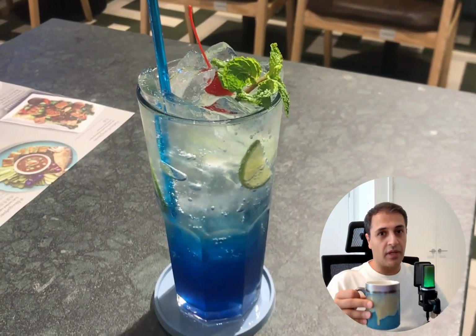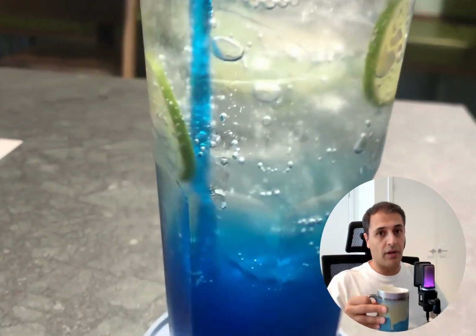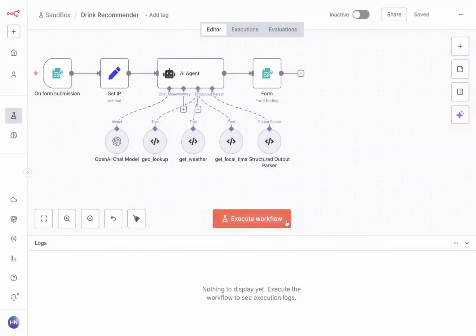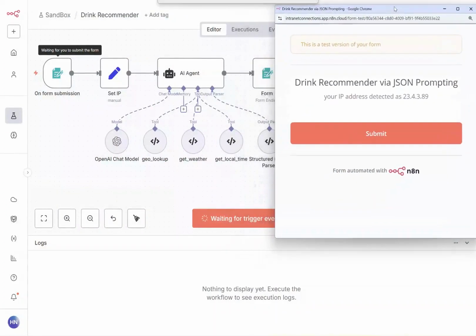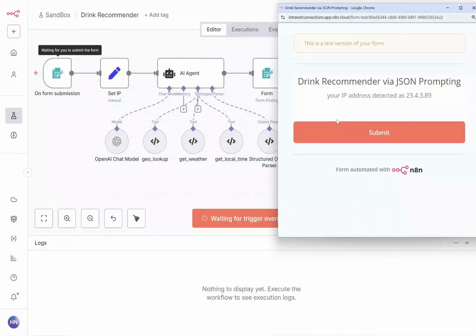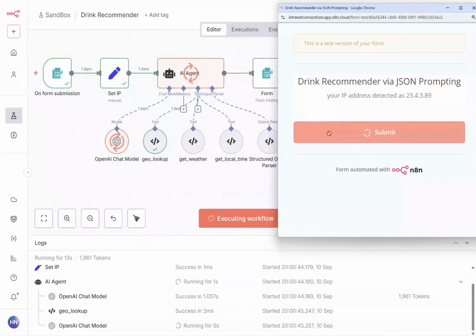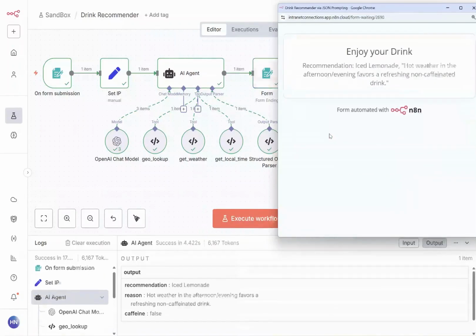I bet you can't write a reliable AI prompt to suggest a drink. Let me tell you why. I need this AI agent to be able to suggest a drink to people visiting my website. It can get the IP address from the browser and try to get the location for that IP address. And based on the location, we would be able to get the temperature from the weather report and the time of the day, local time. And then we can suggest a good drink for the situation.